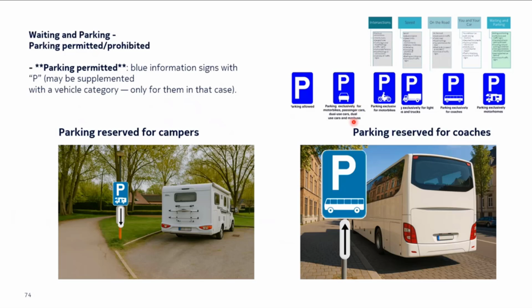Okay, so those are dual use cars. And this is exclusively for light trucks, this is exclusively for motorcycles. In this case here, the parking is reserved exclusively for coaches. And in this case, the parking is reserved exclusively for campers.